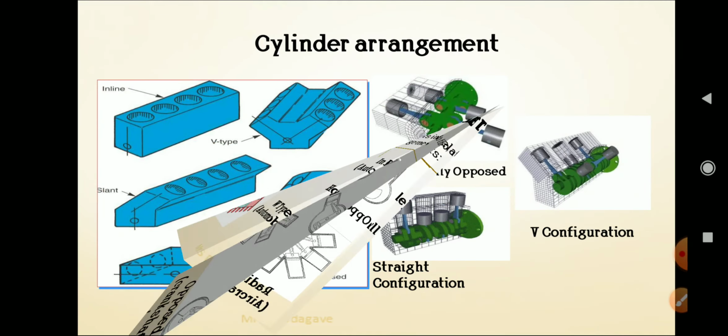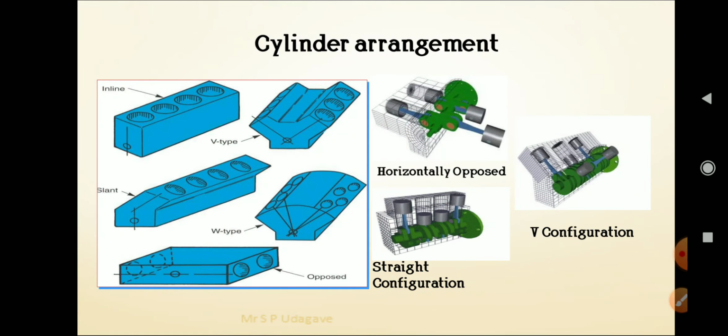For a 3D view, we can see the cylinder arrangement. Inline type means the cylinders are arranged vertically. V type means both cylinder banks are at a particular angle, so that is called a V type. Slant type is at a particular given angle from the vertical position. This is the W type position, and the opposed type we can see one by one in the next slides.